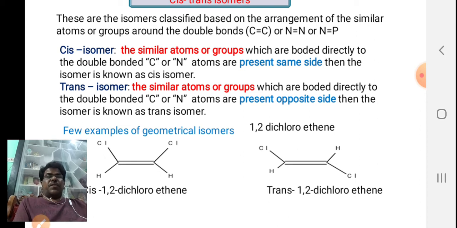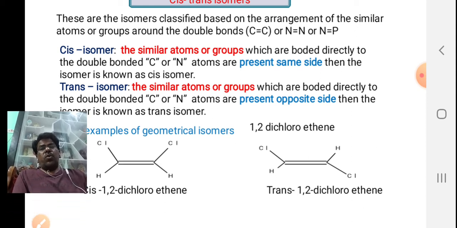Cis isomers are highlighted with the blue and red symbols, red lines. See there, the similar atoms or groups which are bonded directly to the double bonded C or N atoms are present on the same side, and that is called the cis isomer. Trans isomers means the same atoms are arranged on opposite sides, and that is called the trans isomer. A few examples I can go through.